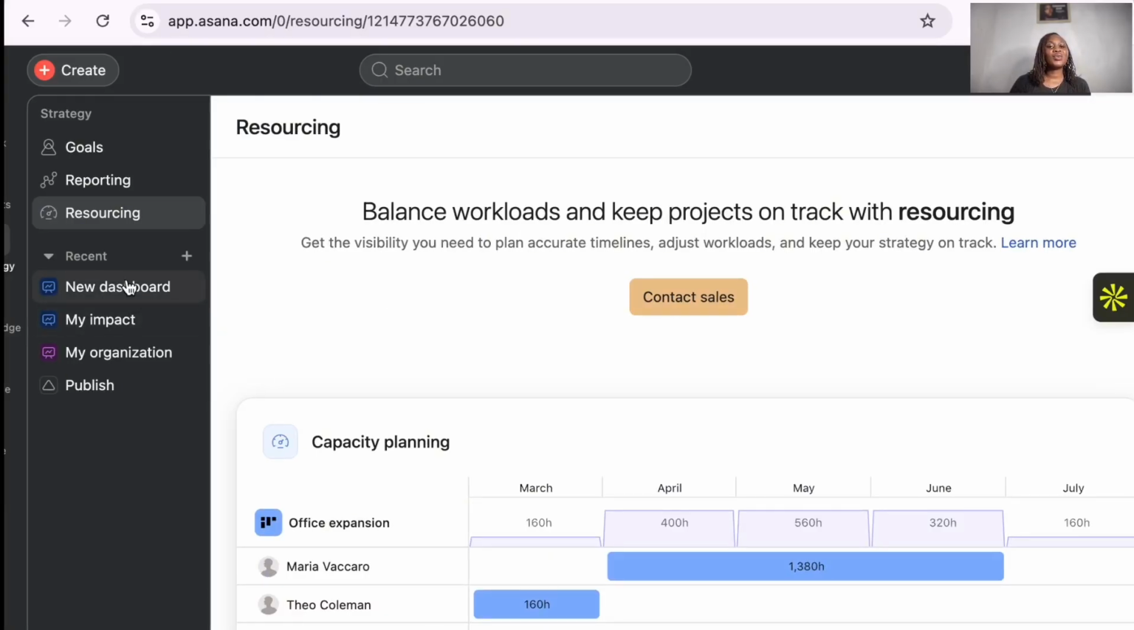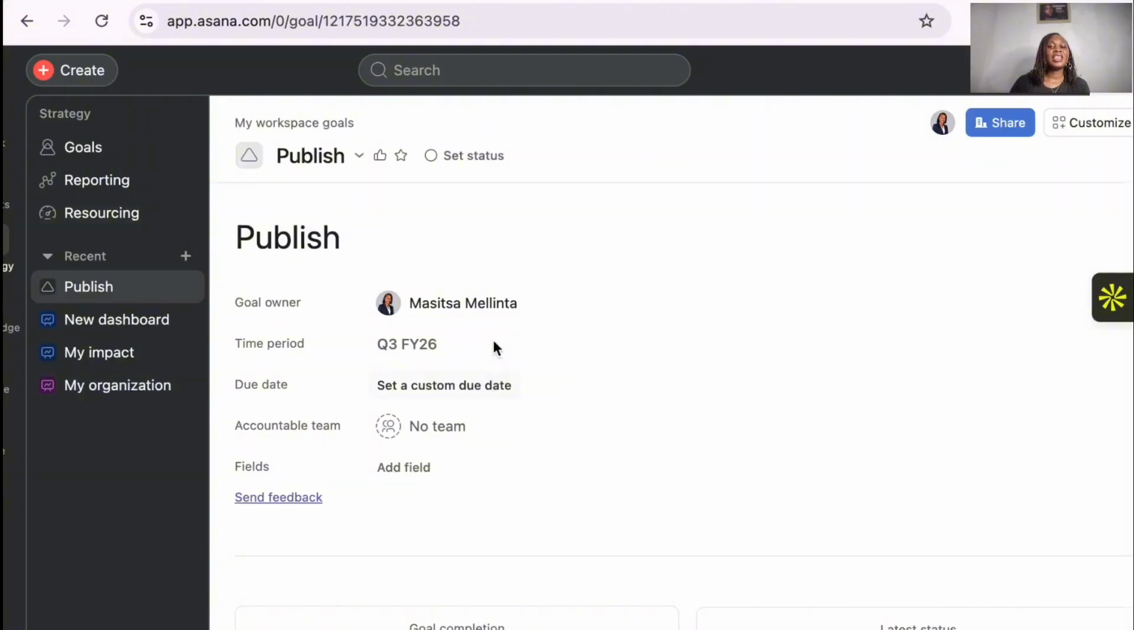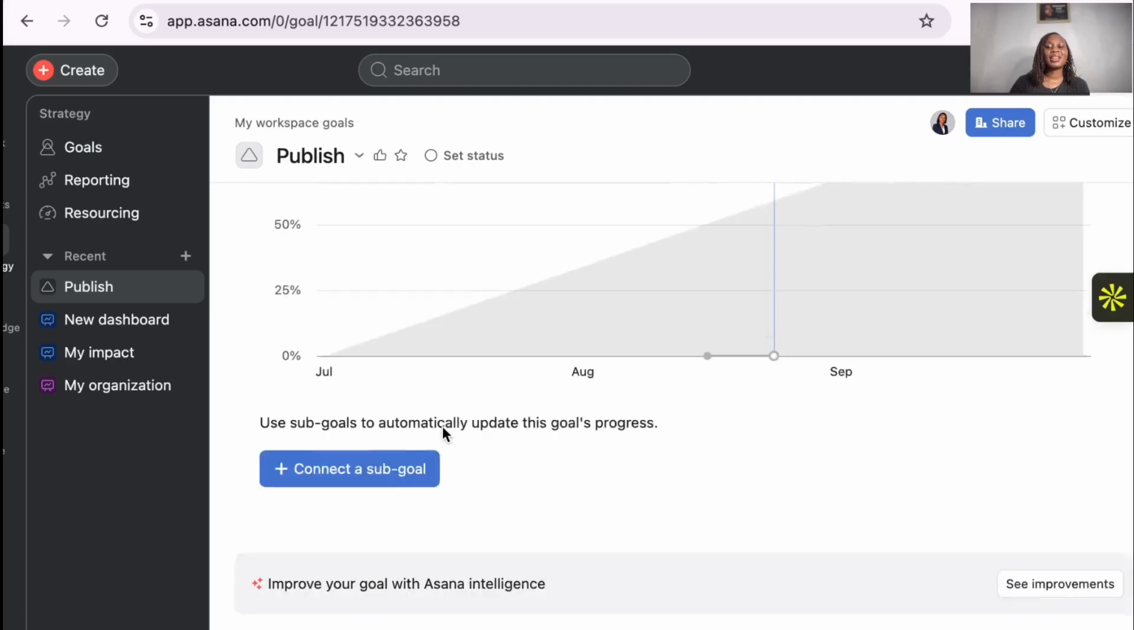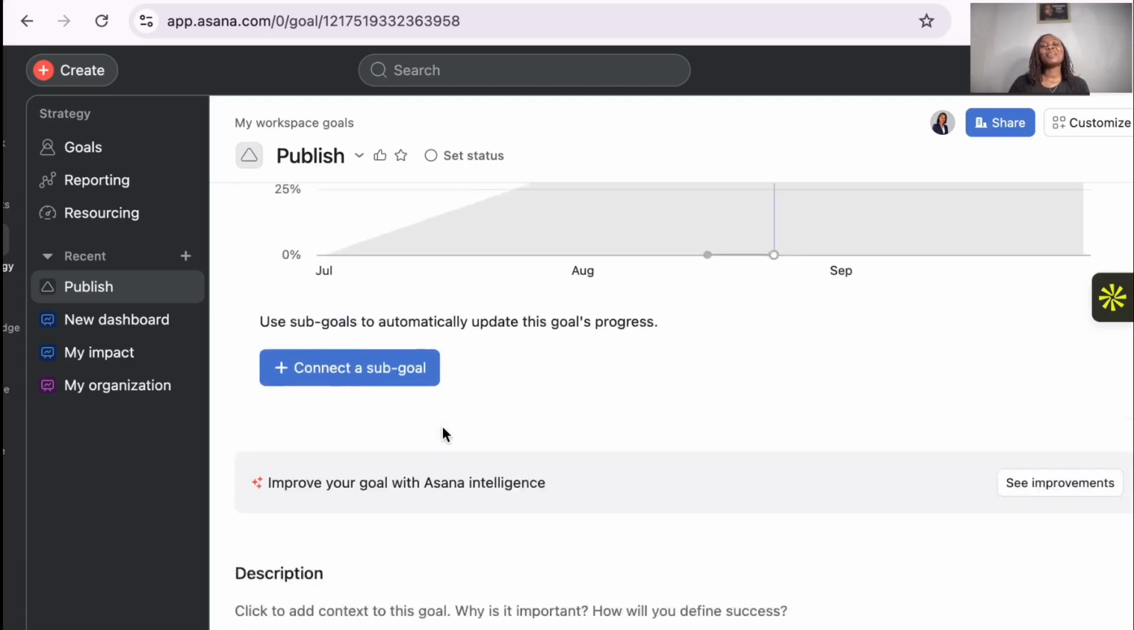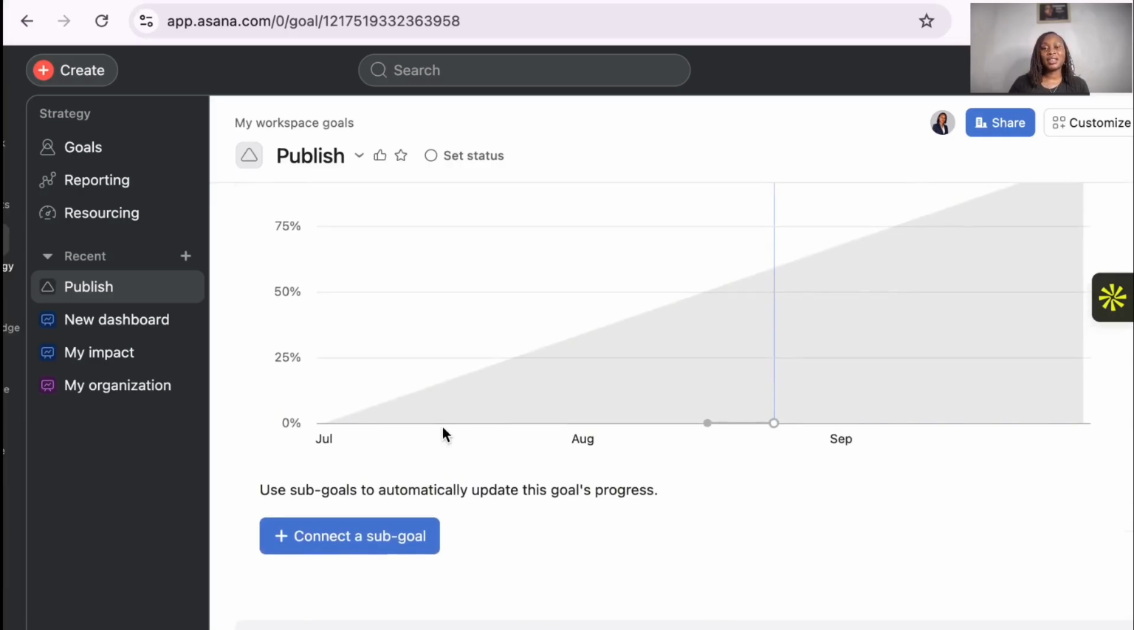So you can see we have a new dashboard, the impact, the organization. Then this is the public one, the published one that I had created, Q3 FY26. Then the accountable team member is not there, because I told you it's a one-man team. But if it was a company team, then definitely you will see something different. Okay, so that's how you create.